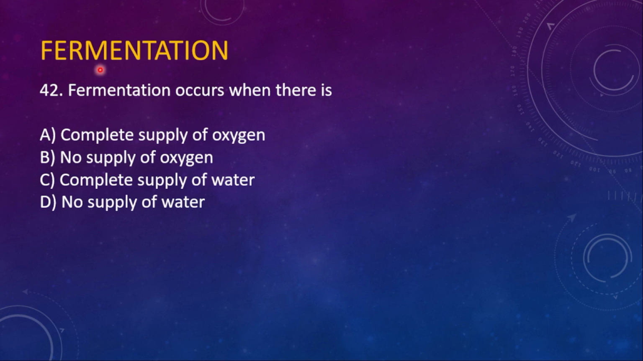Next questions from fermentation. 42. Fermentation occurs when there is A. a complete supply of oxygen, B. no supply of oxygen, C. complete supply of water, D. no supply of water. So here the right option is option B, no supply of oxygen. If air is there, there will be more ATP. If there is no air, there will be less ATP. Here air is considered as O2. If O2 is present, more ATP will be produced. If there is no O2, less ATP is going to be produced.